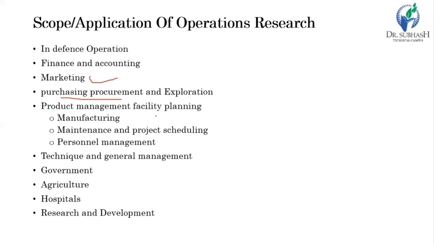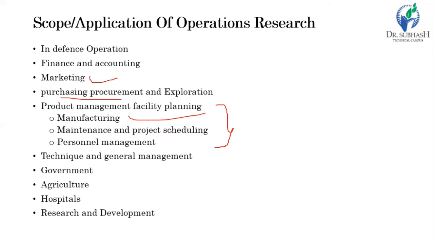Now product management and facility planning. So it is almost industrial planning, in which first is manufacturing. In manufacturing: aggregate production planning, assembly line, blending, purchasing, and inventory control. So this application, as a mechanical engineer, is a foremost requirement. Then employment, training, quality control, allocating the research and development budget most effectively. So this is in manufacturing.